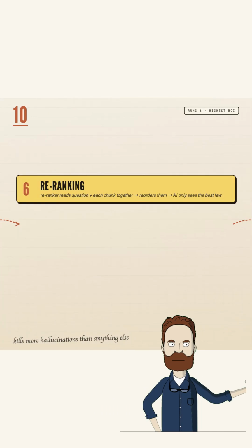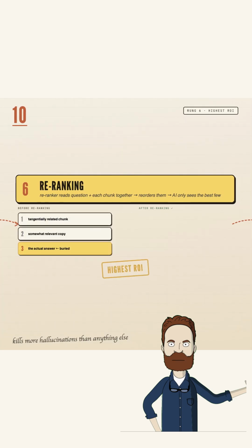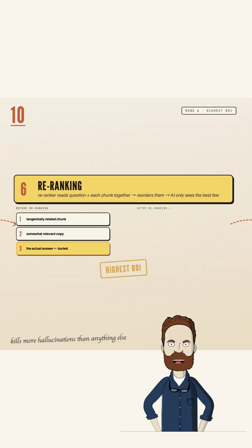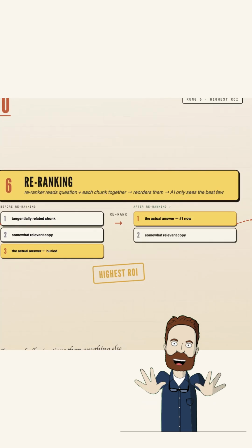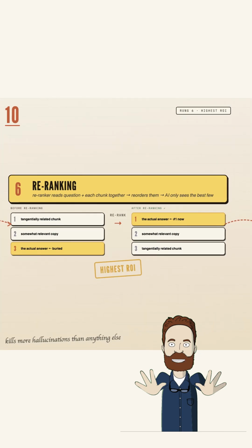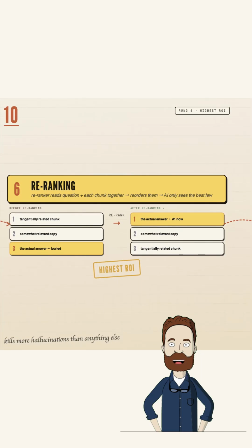6. Re-ranking, and this is the biggest bang for your buck. You pull a big pile of maybe relevant chunks, then a re-ranker reads the question and each chunk together and reorders them, shoving the truly relevant one to the top. The AI only ever sees the best few. This single step kills more hallucinations than almost anything else on this list.